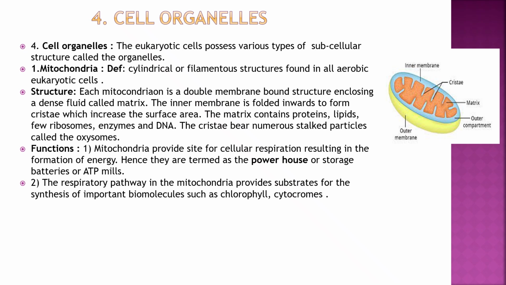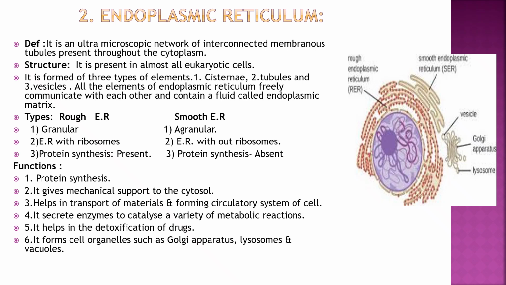Endoplasmic reticulum, so it is a network present around the nucleus, called endoplasmic reticulum. Golgi complex, it is a sac-like structure. Endoplasmic reticulum: reticulum is a network of interconnected membranous tubules, and it is mainly present in eukaryotic cells. There are two types, rough and smooth, and function is mainly protein synthesis.